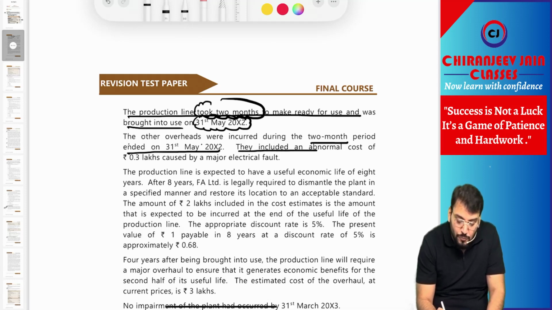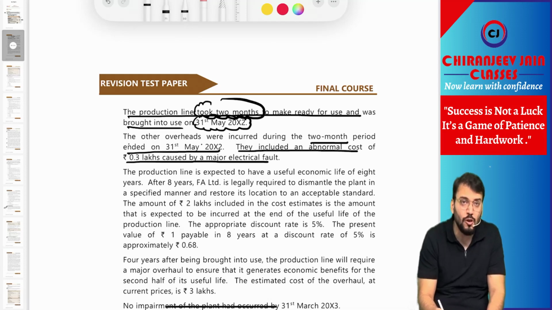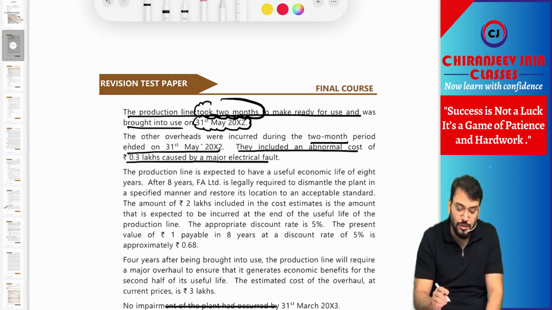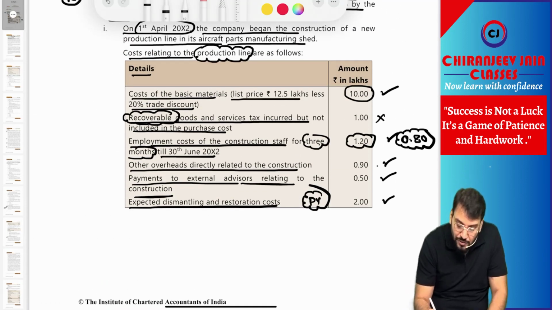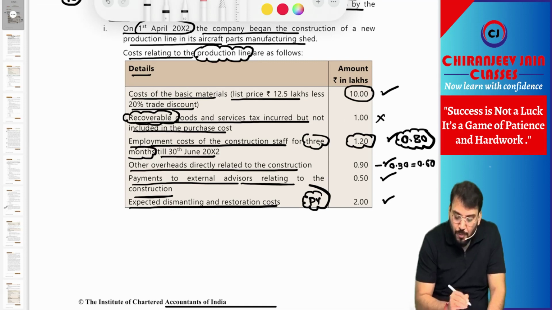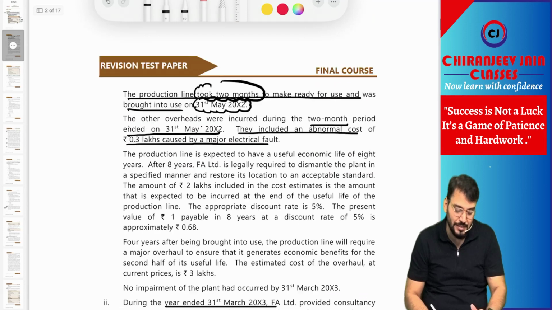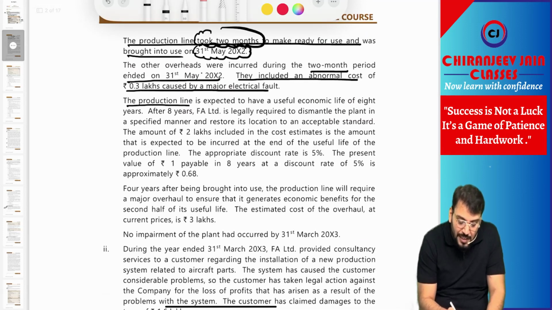They included an abnormal cost of 0.3 lakh caused by major electrical fault. So there was an abnormal loss. Abnormal loss will not be capitalized, it will be charged to profit and loss account. So out of 0.90, we should deduct 0.30. It means we can capitalize only 0.60. Understood? Yes, sir.